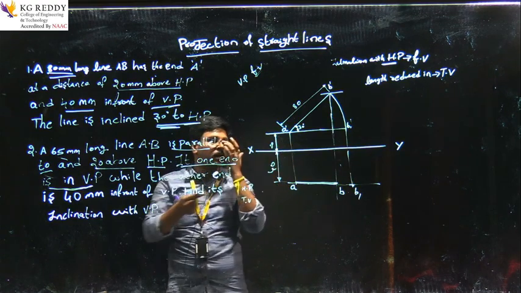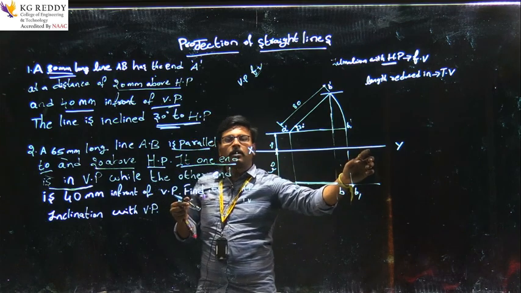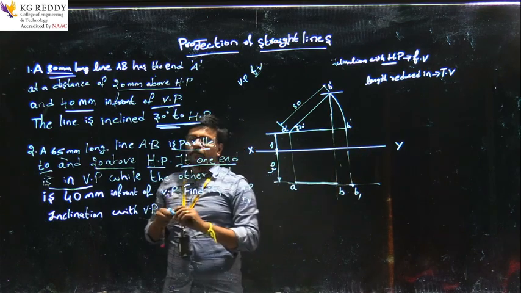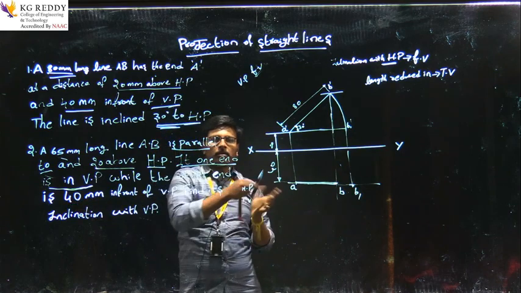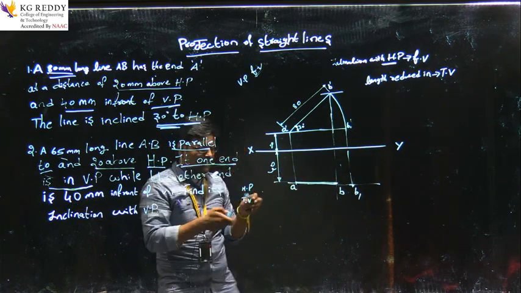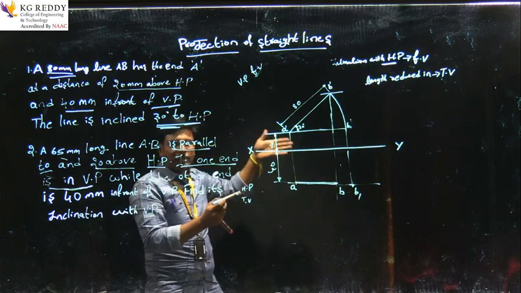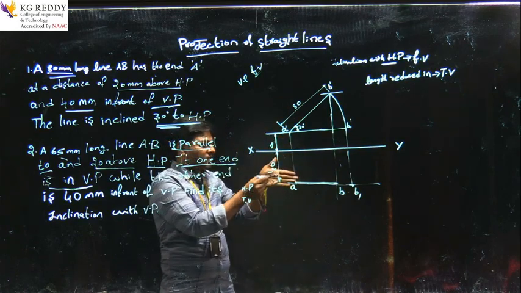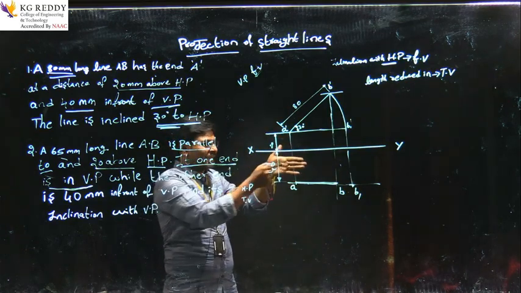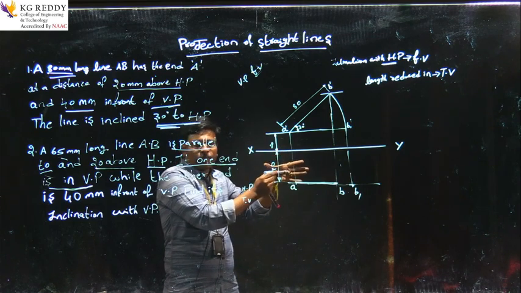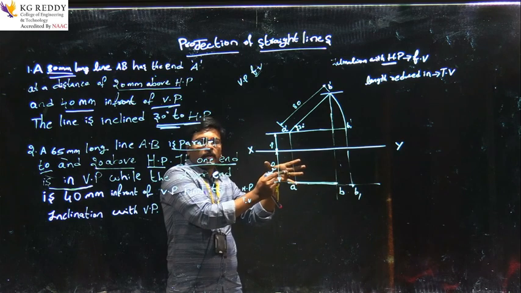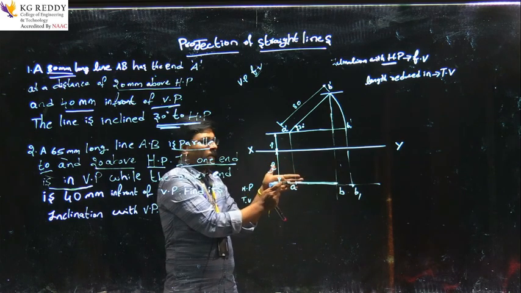So we have to start from the reference axis. One end is in the vertical plane, and imagine this is the vertical plane, and this is the end which is in the vertical plane. The other end is 40 in front of the vertical plane. So one is like this.